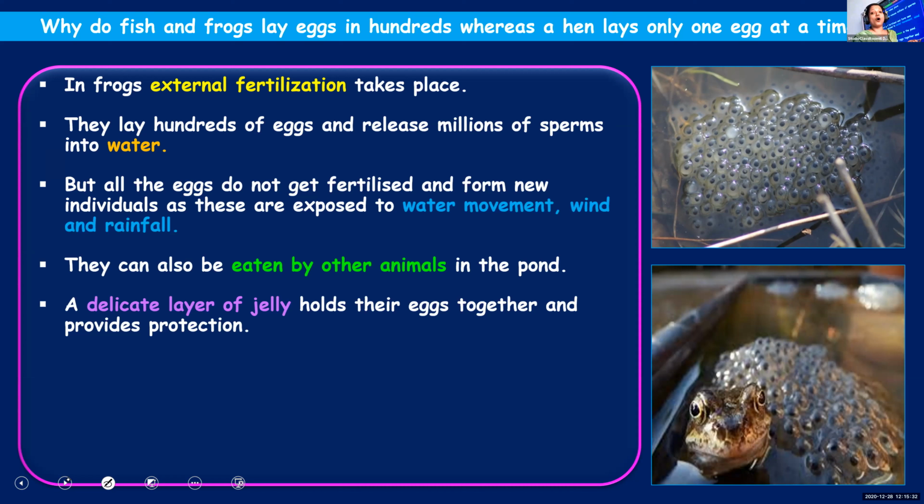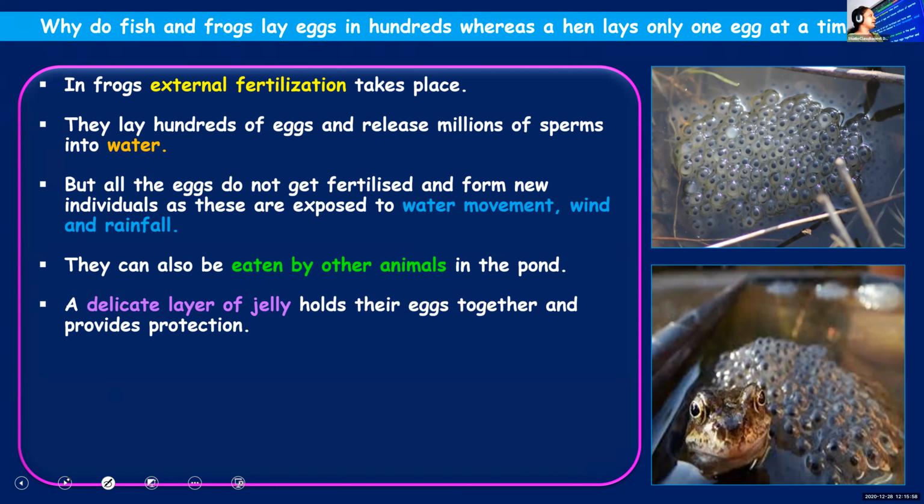So it resembles couscous, but it is not couscous actually. These are frogs' eggs. If you compare a frog's egg with a bird's egg, take the case of a hen's egg, which you're more familiar with, it has a hard outer covering. It will definitely break if you drop it, but still it has a hard outer covering. But see the case of the frog's egg. Do they have any hard outer covering?